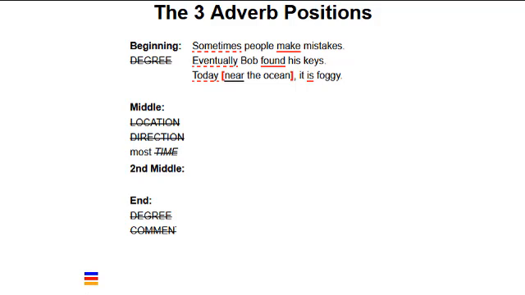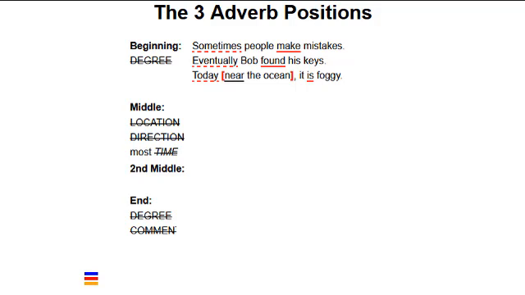Consider these sentences with adverbs in the beginning position. Sometimes people make mistakes. Eventually, Bob found his keys. And today, near the ocean, it is foggy. You could also say, near the ocean today, it's foggy. Usually, whichever adverb in a series comes first has more emphasis. Unlike adjectives, you never need to place commas between adverbs.